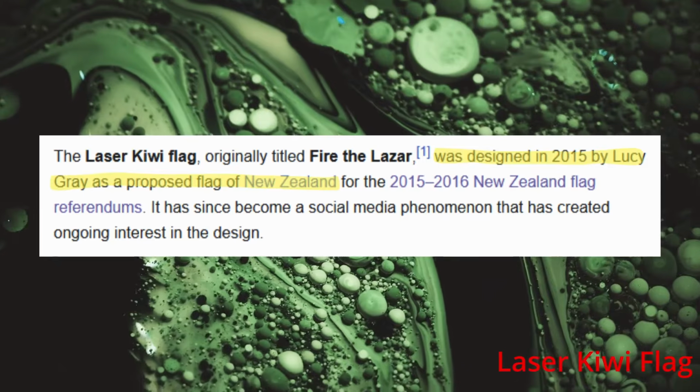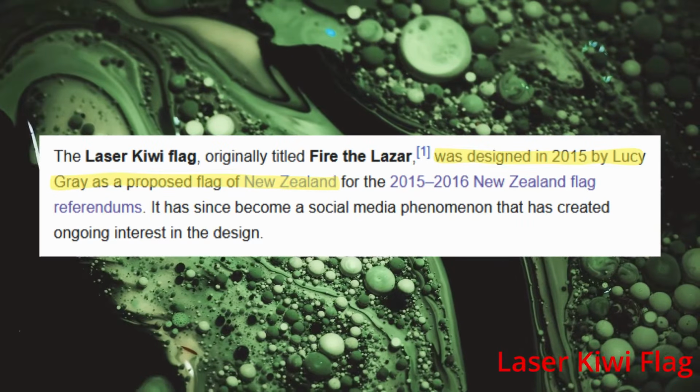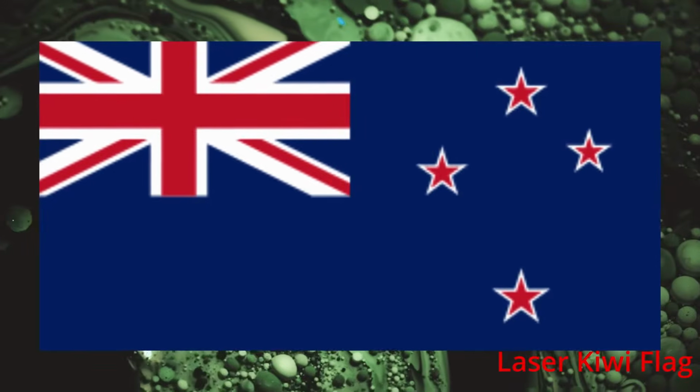The laser Kiwi flag. So this was originally named Fire the Laser, and it was designed in 2015 by Lucy Gray as a proposed flag of New Zealand. This was an entry for the 2015-2016 New Zealand flag referendums. Basically, New Zealand made this sort of contest where people could vote for their favorite alternate New Zealand flag. It was 2 rounds, and the winners of the first round would actually go against the current New Zealand flag.